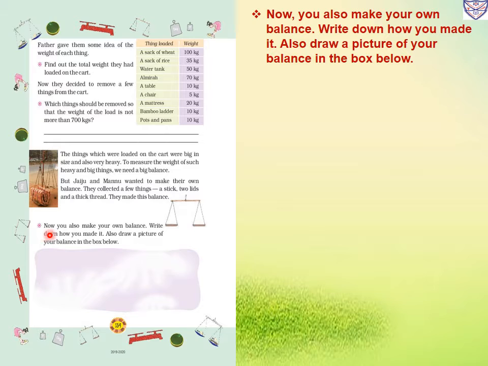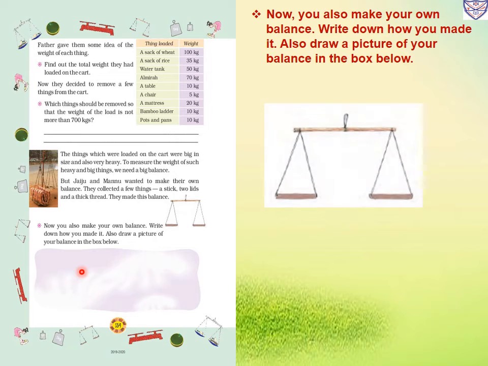Here is a question. Now you also make your own balance. Write down how you made it. Also draw a picture of your balance in the box below. So now here we have to draw a balance. Like this way you have to draw the balance. First you will draw the stick, then you will draw the thread and two leads.